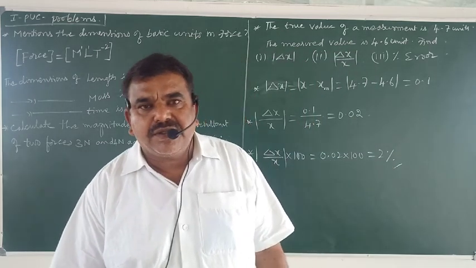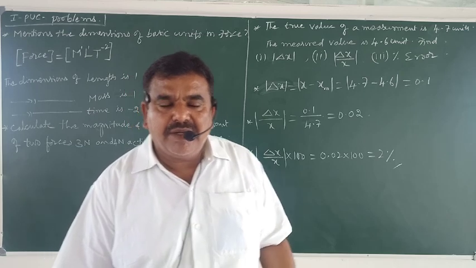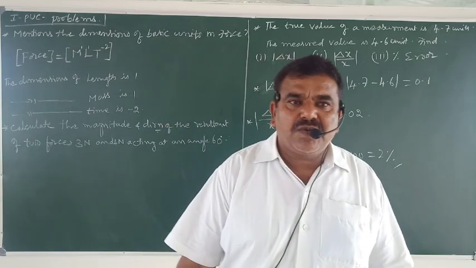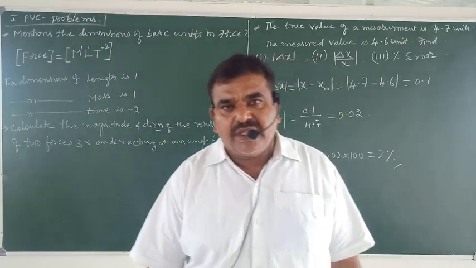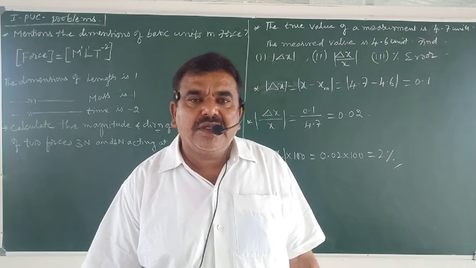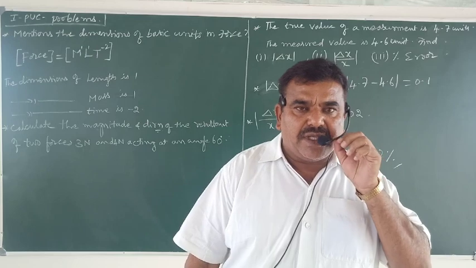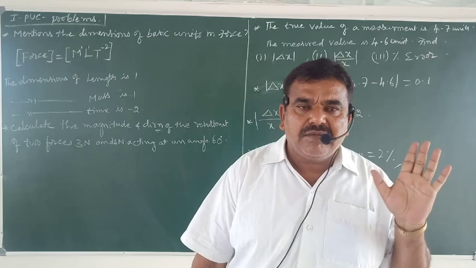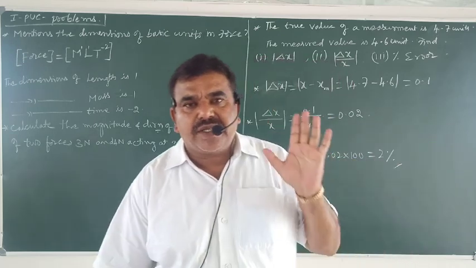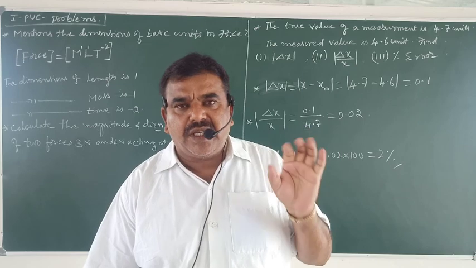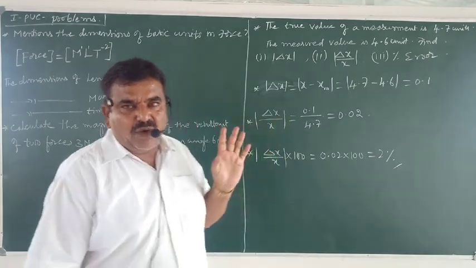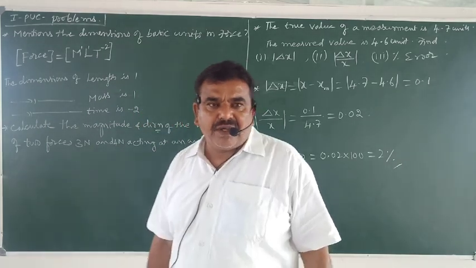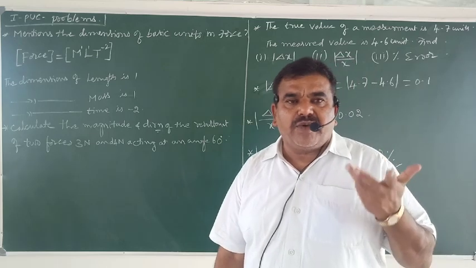In the previous sessions, you have seen the physical world. I made my effort to introduce you to what physics is and what we are going to study in physics. Then we moved to units and dimensions. The chosen standard of reference for measurement are called units. Make it very clear. The next one is dimensions. The powers with which the basic units are to be raised to obtain the derived units are called dimensions. Okay? Then we move to vectors.